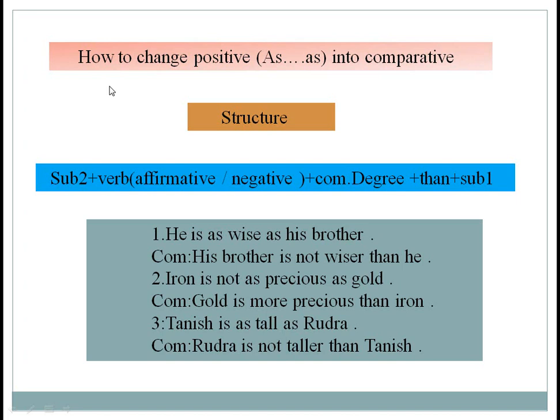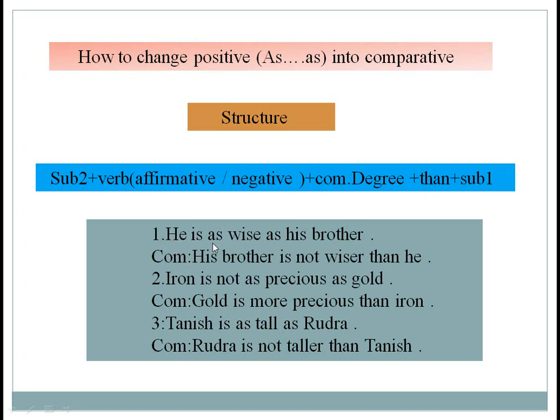Now another structure, how to change positive as as into comparative. Our structure is subject 2 plus verb, affirmative or negative, plus comparative degree plus than plus subject 1.